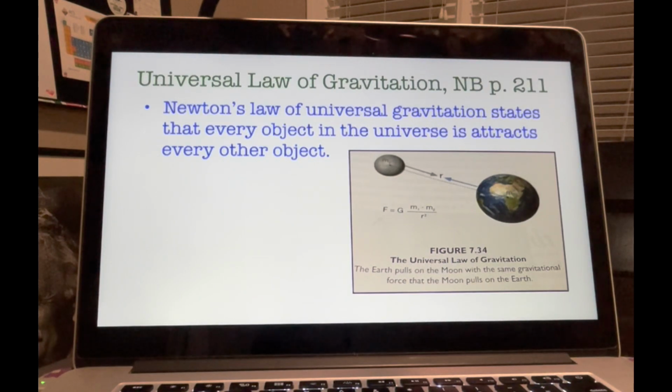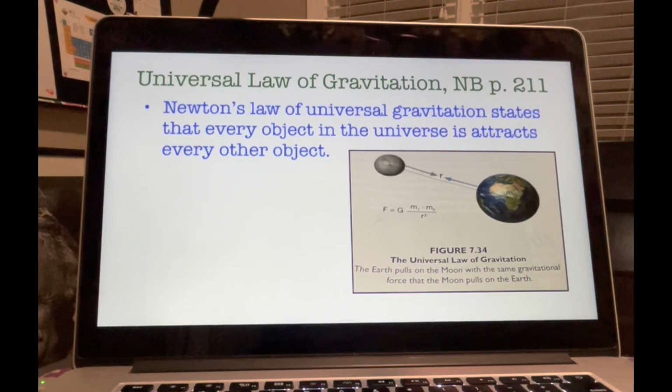Not because there is not gravitational force of attraction between them, but because the attraction is so weak that it cannot overcome the static friction that's keeping the objects in place. All right, that's a lot of information. Now, when we talk about huge masses, like that of the Earth and the Moon, shown in figure 7.34, that is when we see gravitational force exerted.